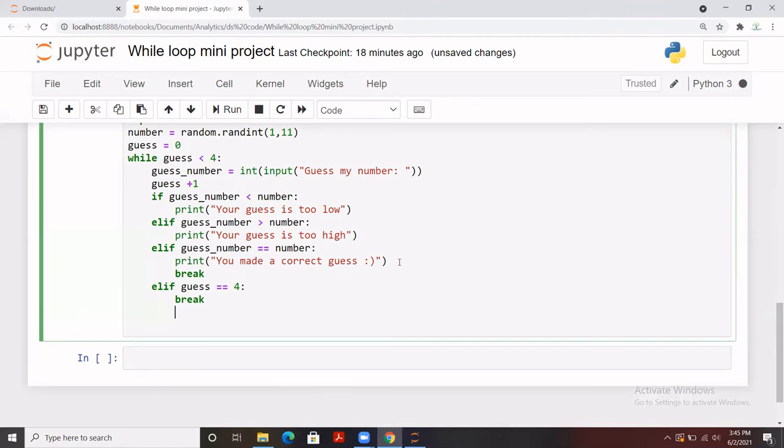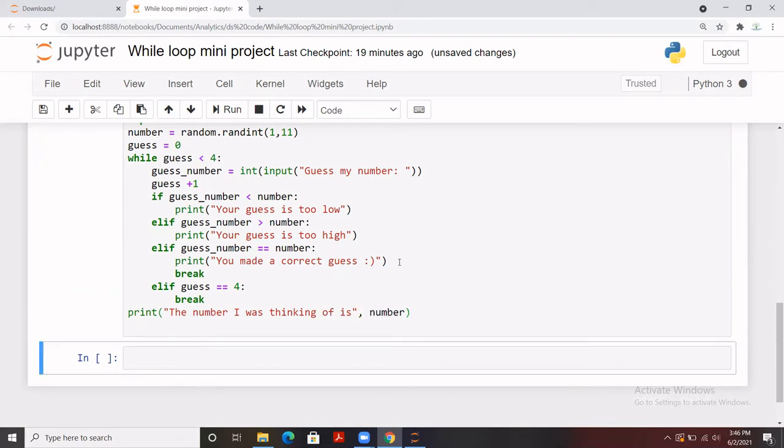right? And we are going to make it out of the loop, which is if the user does not make a correct guess, I want to showcase what exactly the number that we have generated. The number I was thinking of, and we can use it from there, right?